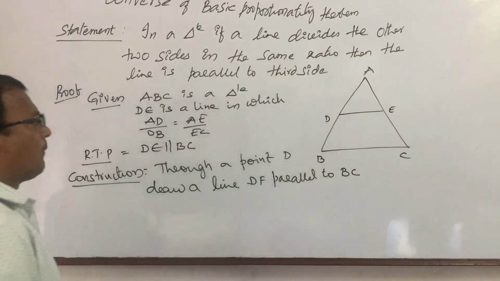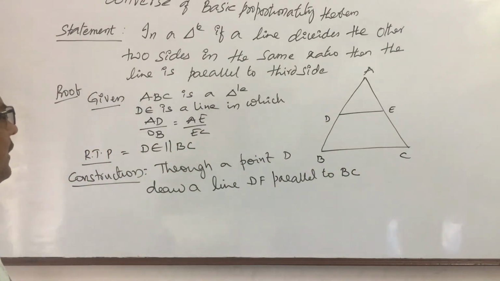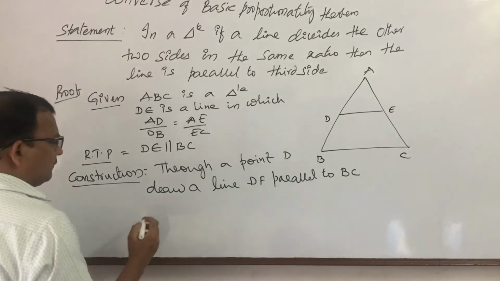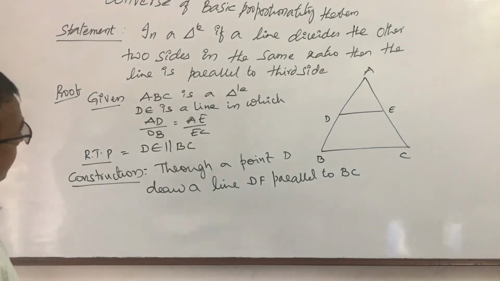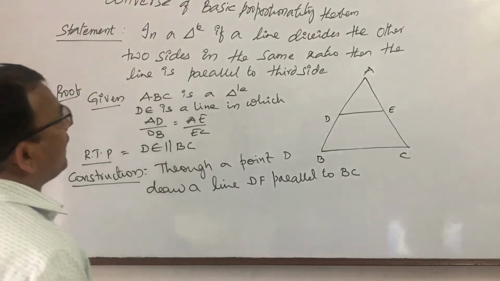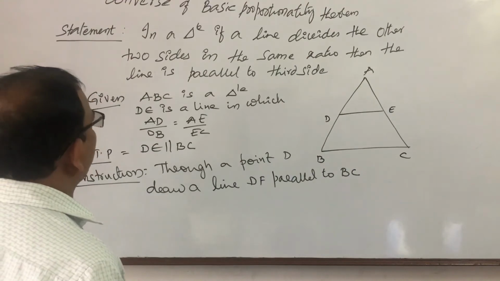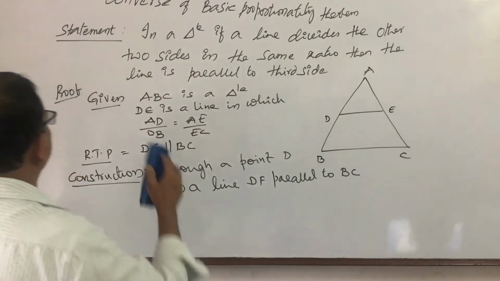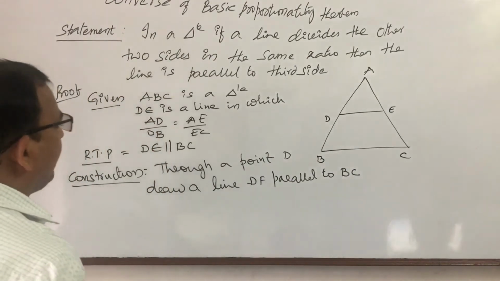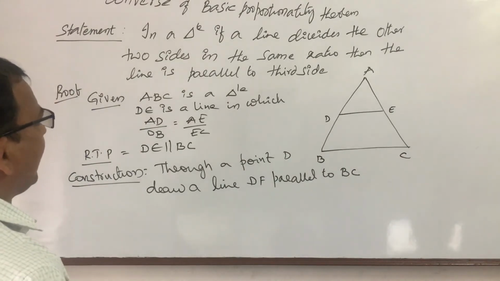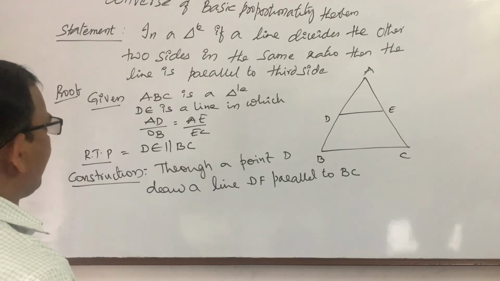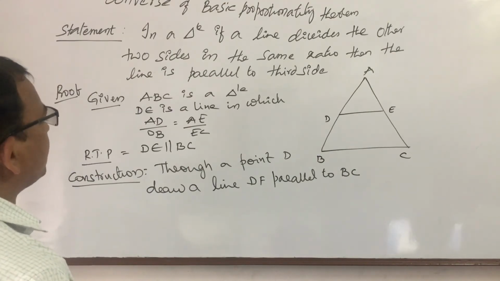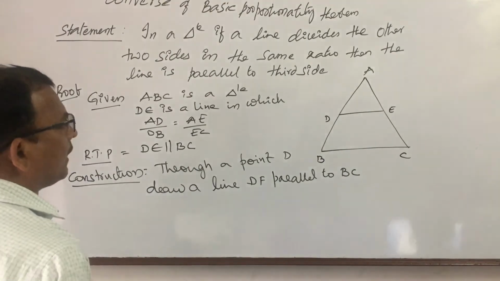Now, what is given? ABC is a triangle. DE is a line in which AD by DB is equal to AE by EC. Required to prove DE is parallel to BC. Construction: through point D, draw a line parallel to BC.